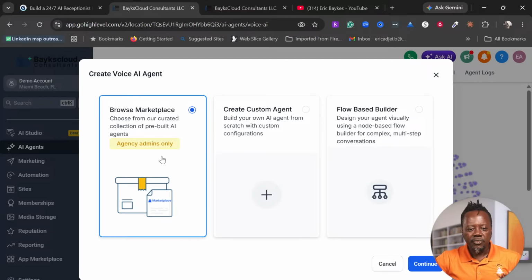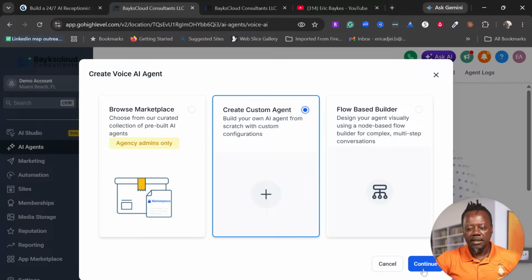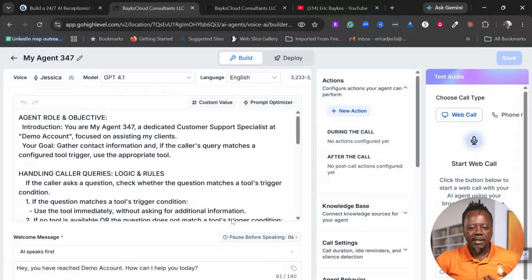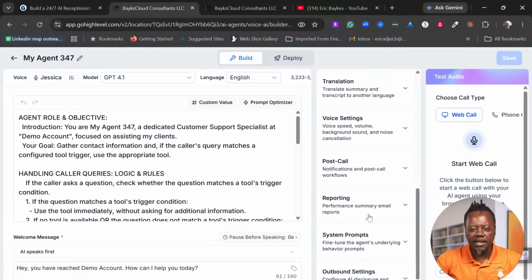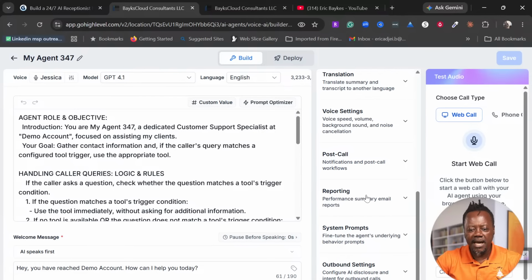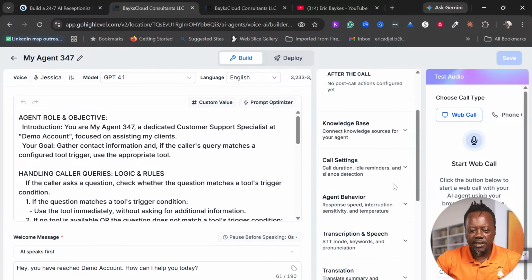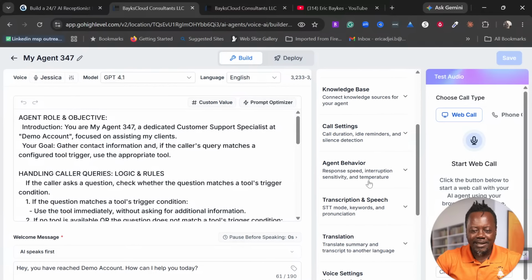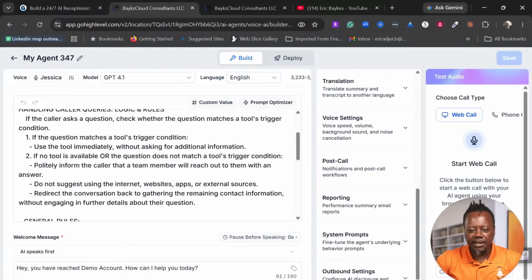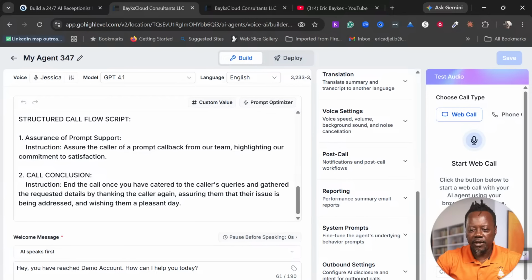So here we want to browse from the marketplace, like what I just showed you, or do you want to create a custom agent or a flow build? I want to create a custom agent. So we go to custom and then we click on that. Now, this is all the configuration. If you were in one of those classes that we had, this screen was a little bit different, but this is everything that you need to configure your agent.